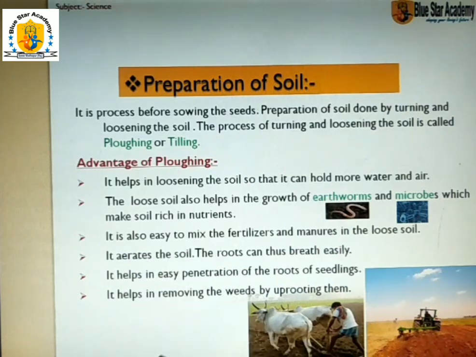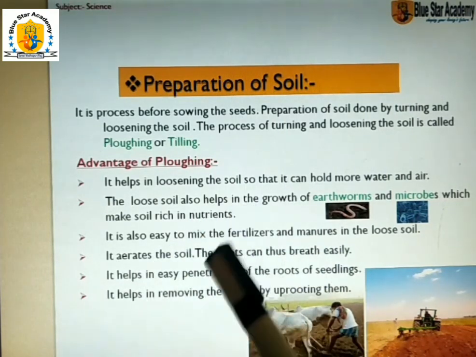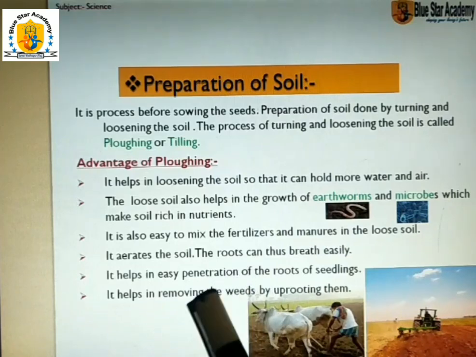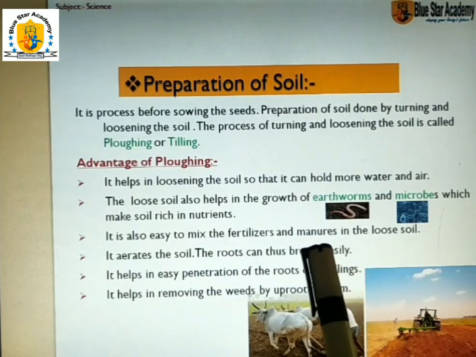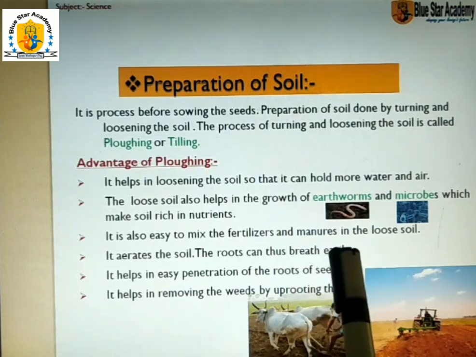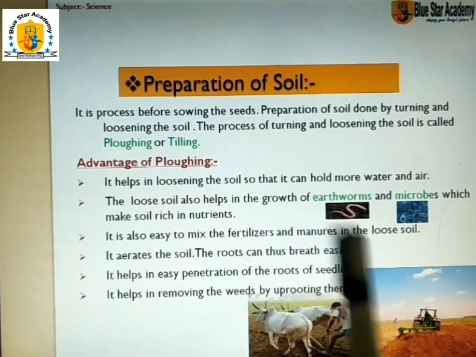It aerates the soil. Aerate means the particles of soil move at a greater distance. The roots can thus breathe easily. If the soil is loose, the roots breathe easily.